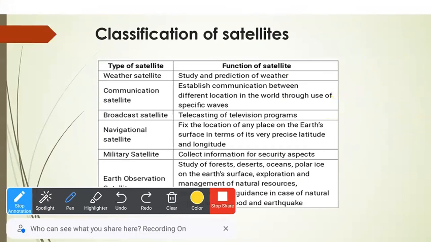Then navigation satellite is IRNSS, and its launcher is PSLV. Okay, PSLV. Got it. Then we have military satellite.